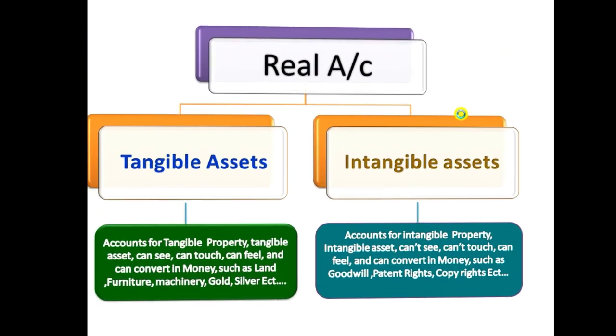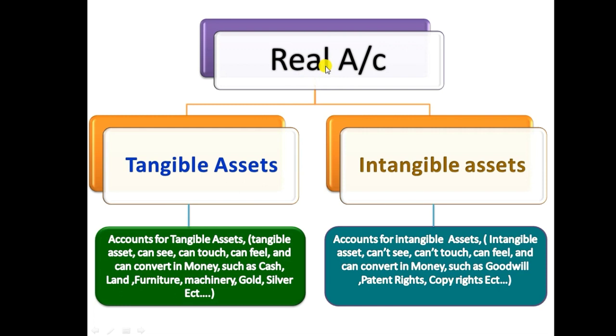Next we'll see the real account. Any transaction between assets of the company will come under the real account category. Real account we classify into two: tangible assets and intangible assets. Tangible assets: accounts for tangible assets. A tangible asset you can see, can touch, can feel and can convert into money, such as cash, land, furniture, machinery, gold, silver. So a transaction between any tangible assets will come under the tangible asset category.